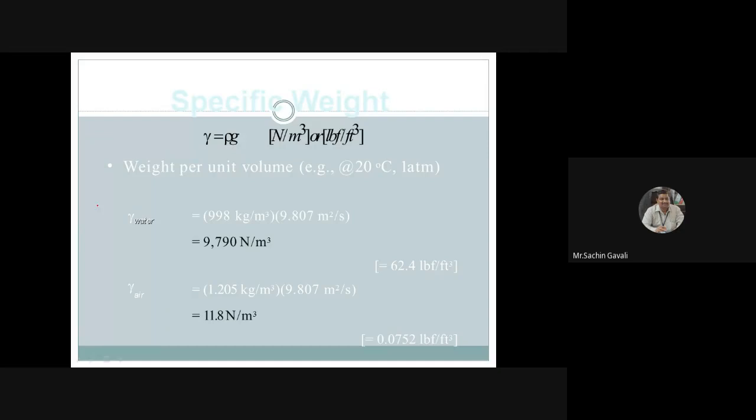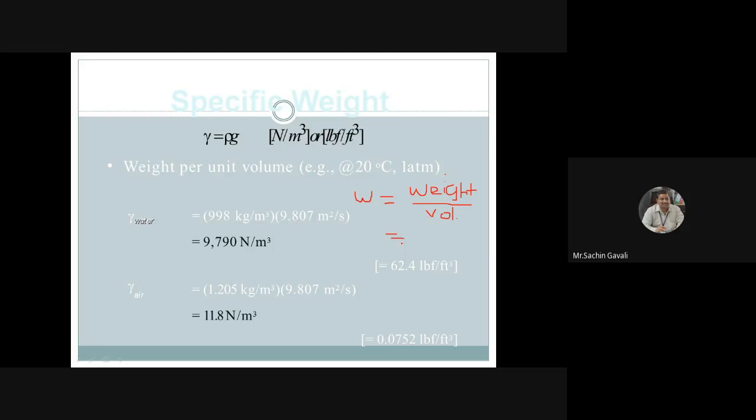Write down specific weight, which we denote by small w. Small w is specific weight, or it is called weight density. It is defined as the weight of a fluid divided by its volume.